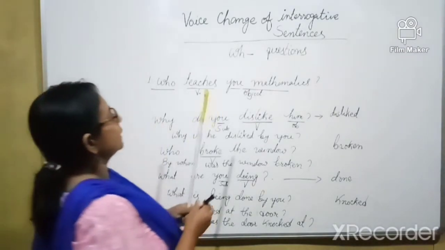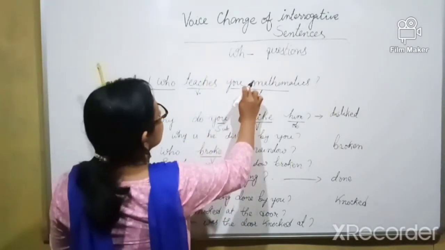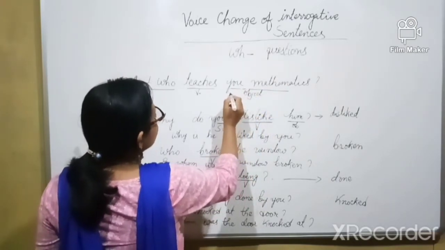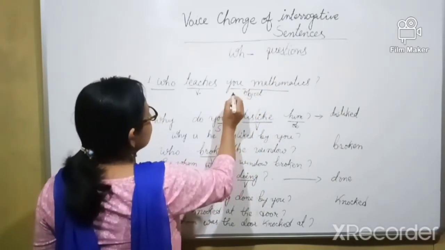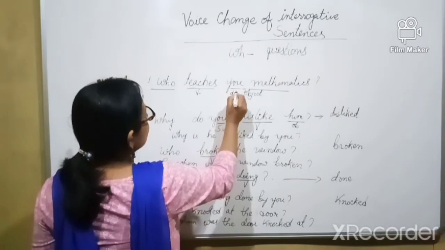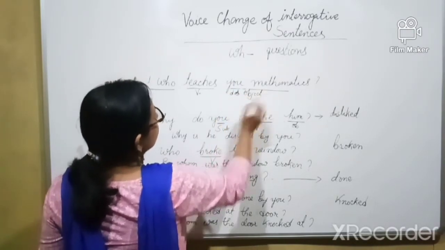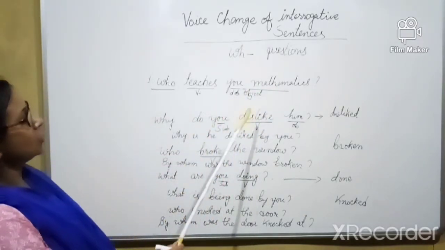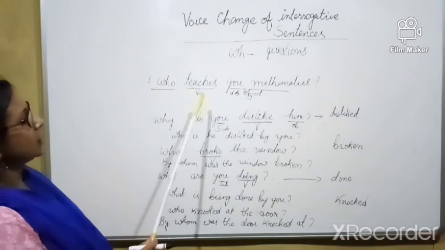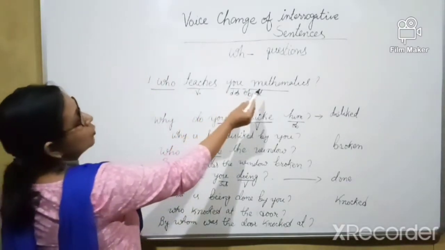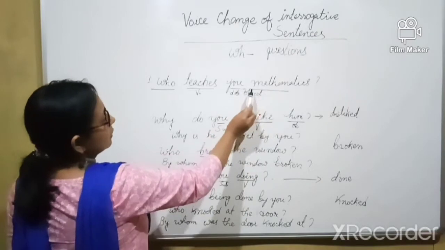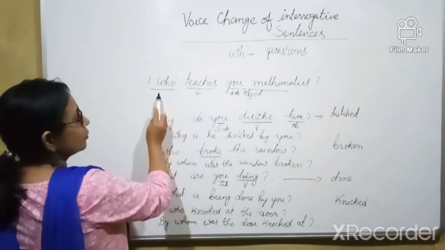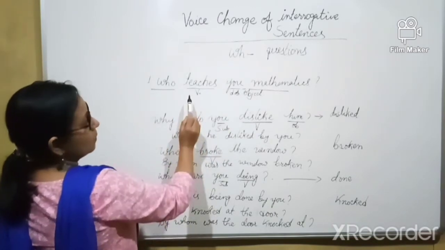This is a different type of sentence. We can say this sentence has two objects, direct object and indirect object. One is the indirect object and one is the direct object. This sentence has two objects. So while we do the voice change of this sentence, we can begin the sentence with either object. Means we can start the sentence with this, and we can start the sentence with you also.